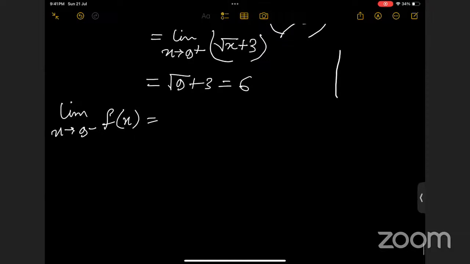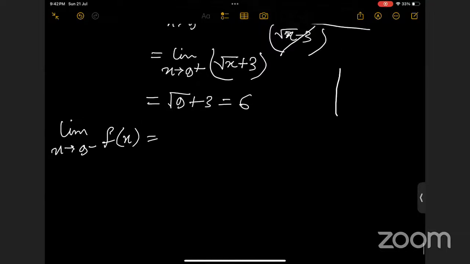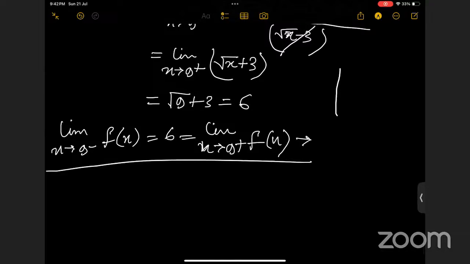So what is the left-hand limit at the point 9? It's also 6. Okay, so in a similar manner we can do it. So the left-hand limit is, you can see, the same as the right-hand limit, right? So basically here the limit exists and it equals 6, right? What about the continuity? It is continuous, I think so, ma'am.